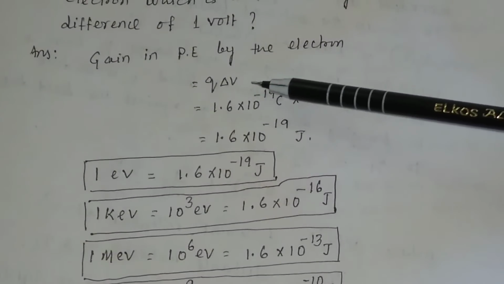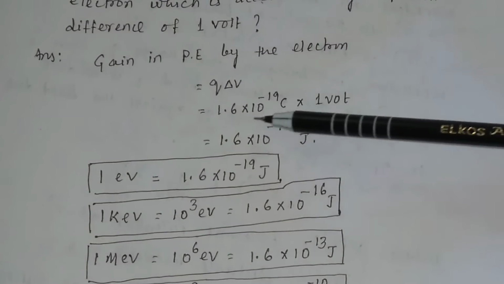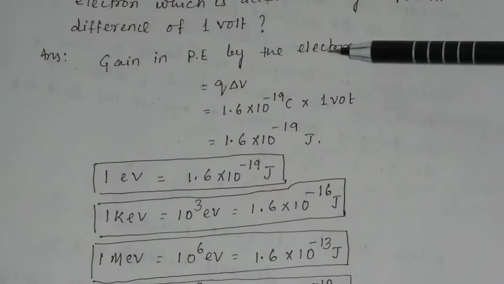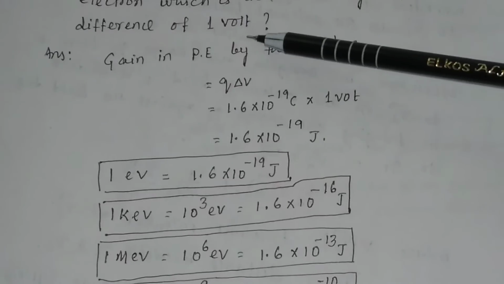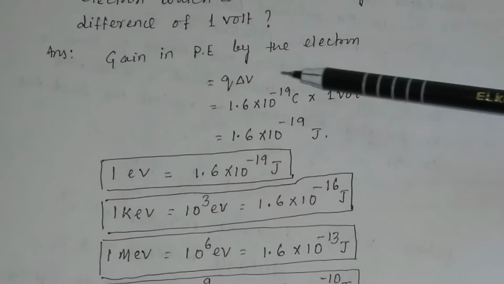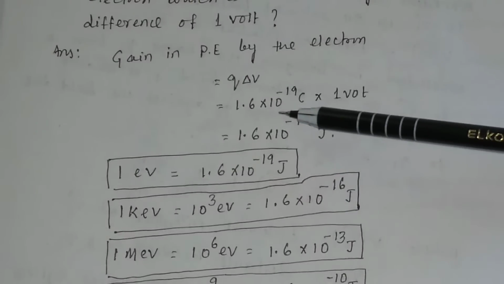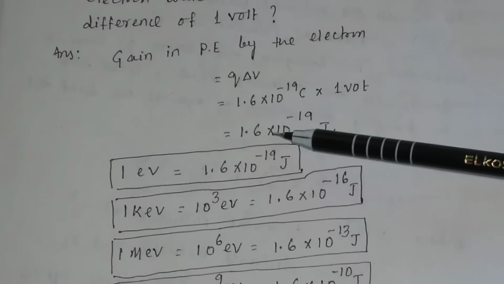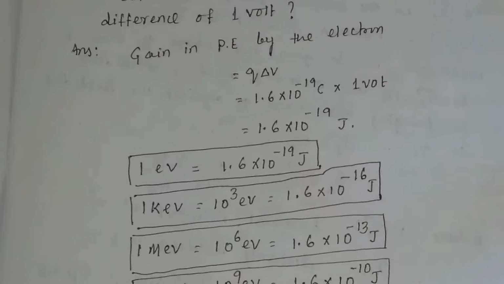The charge of an electron is 1.6 × 10^-19 coulomb, and it is given that the electron is accelerated through a potential difference of 1 volt, so ΔV is equal to 1 volt. If you multiply Q with ΔV, you will get the potential energy of the electron, which is equal to 1.6 × 10^-19 joule.